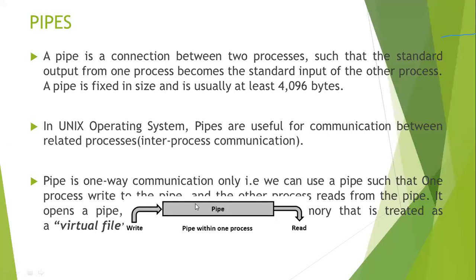tool for inter-process communication. When two processes want to share common data, or some code, file, or memory area, whatever it may be, you have to use pipes. With the help of pipes, you can share data between two processes. One is the write system call, the second is the read system call. With write, you put data into that pipe. After the write operation is completed, the read operation is executed, and the second process fetches the data from that pipe.